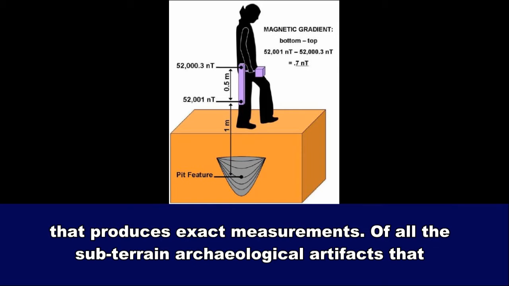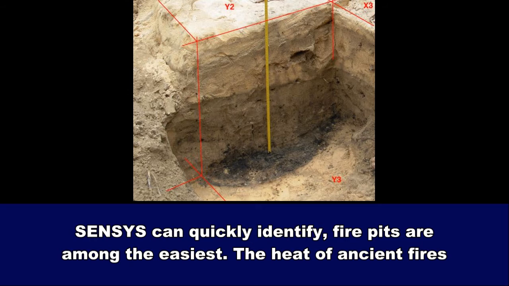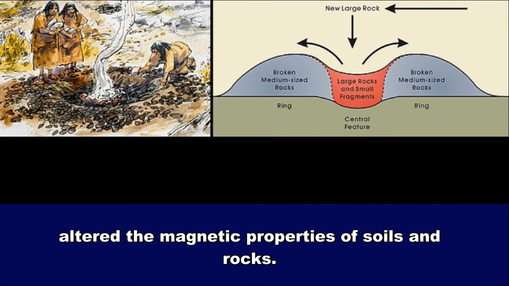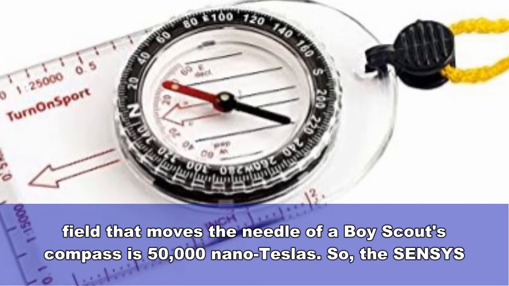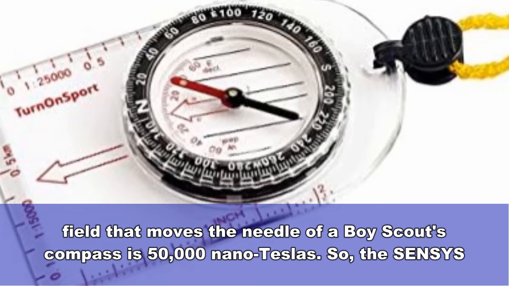Of all the subterranean archaeological artifacts that Sensys can quickly identify, fire pits are among the easiest. The heat of ancient fires altered the magnetic properties of soils and rocks. The Sensys fluxgate tube can measure 1/1000th of a Tesla, 1 nanotesla. The Earth's magnetic field that moves the needle of a Boy Scout's compass is 50,000 nanoteslas.